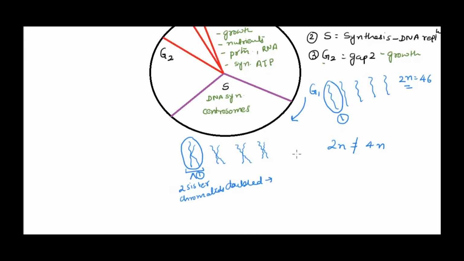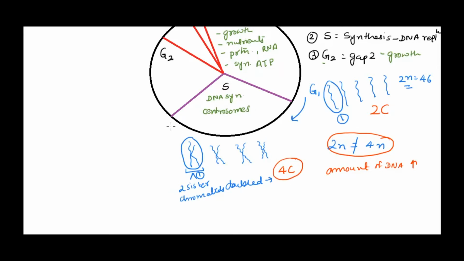What changes is the content of DNA, the amount of DNA. Make this clear in your mind. It is the amount of DNA that is increasing, not the number of chromosomes. So if I say this G1 was 2C, that becomes here 4C, not 2n to 4n. Saying that would be wrong. It is the same number of chromosomes but doubled. It is just replicated. One chromosome is now two sister chromatids. So in S phase, the content becomes 4C.